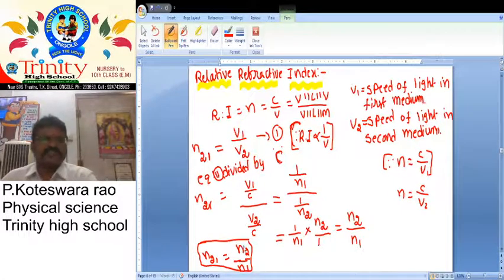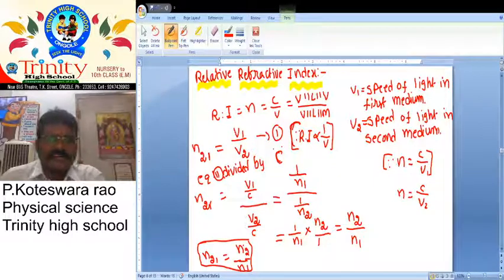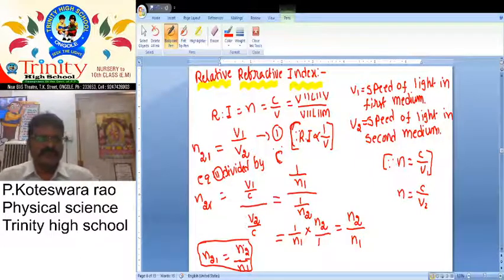What we discussed here: we want to derive the relative refractive index. Relative refractive index means we take two mediums. We know a simple definition: refractive index n is equal to c by v, the speed or velocity of light in vacuum by the speed or velocity of light in the medium.